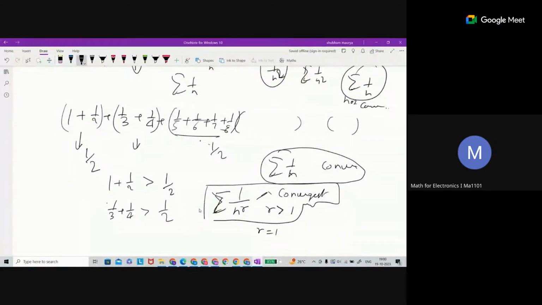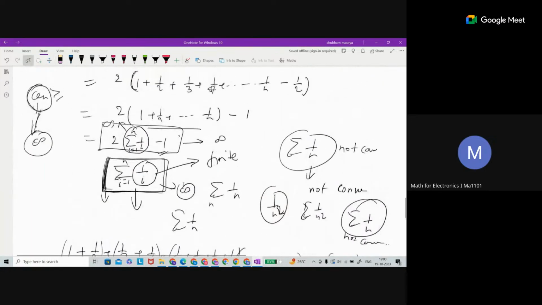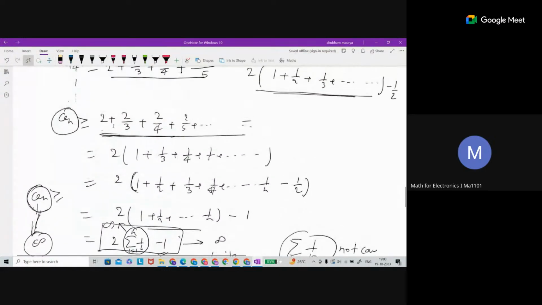So the proof I can skip, because even if I start writing the proof, all of you will not get how the proof is going. But you can assume that this is a divergent series, and in this way you can tell that the sequence is not bounded. Because the contradiction is not working here for me.